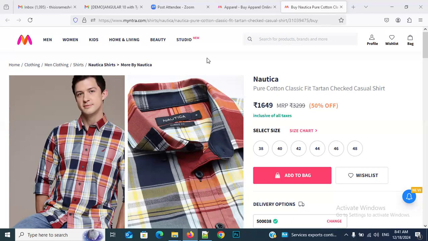So 2 to 3 hours means half a day is completed. Then we needed to take our lunch, and then go to the LIC. There also a huge crowd would be there, and we needed to wait at least 2 to 3 hours. That means again half a day completed. So the entire day is gone to complete only two tasks: the electricity bill and the LIC bill. Clear or not? Respond, everyone. That means we are not able to complete our other work. Only two works we could complete that particular day.